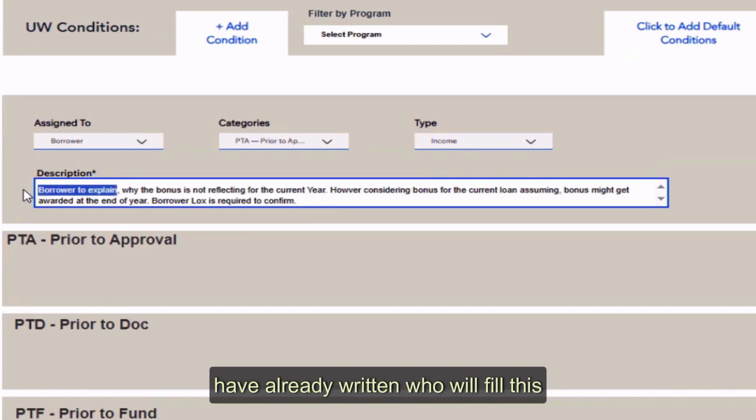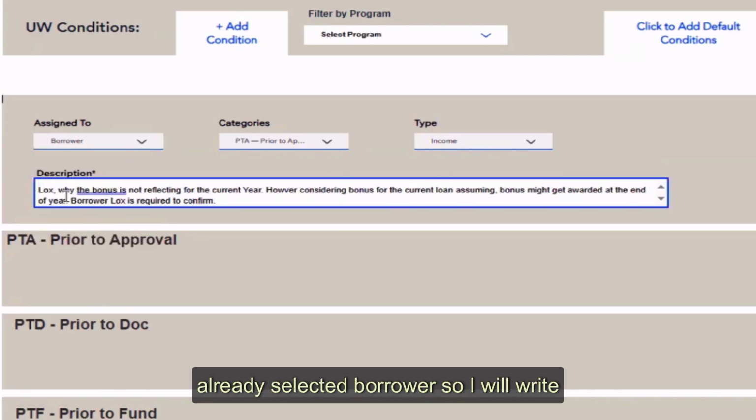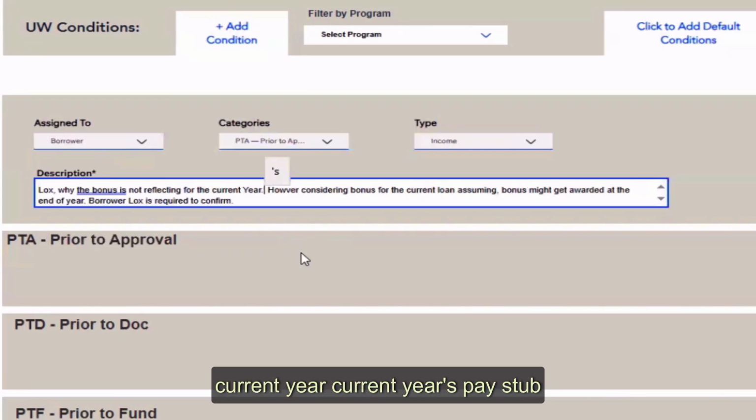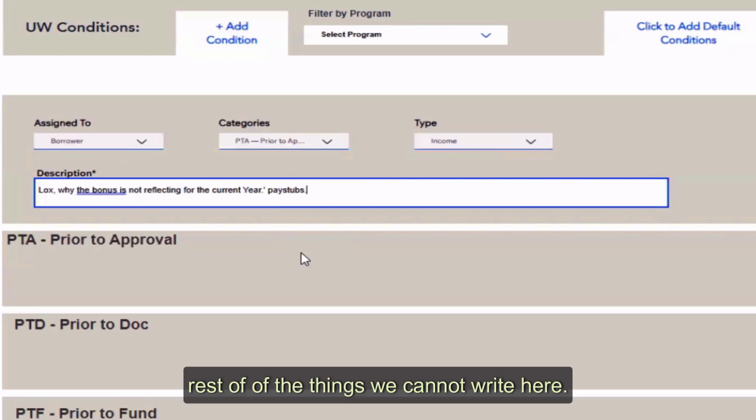We have already written who will fill this. This will be done by the borrower. So why do we need to write borrower? We have already selected borrower. So I will write LOX: why the bonus is not reflecting on the current year's pay stub, right? The rest of the things we cannot write here. The borrower need not know what we did.